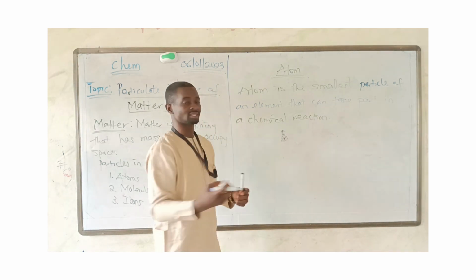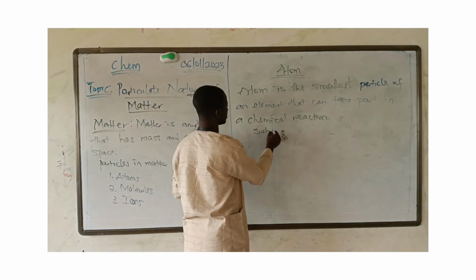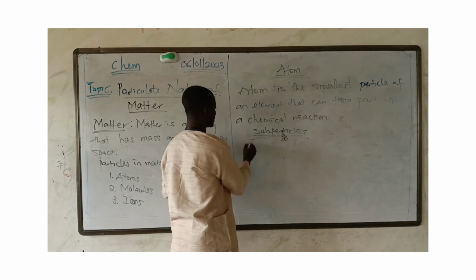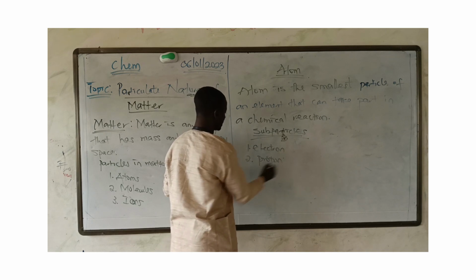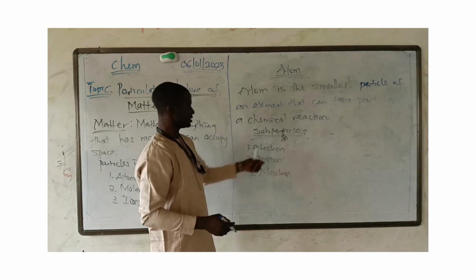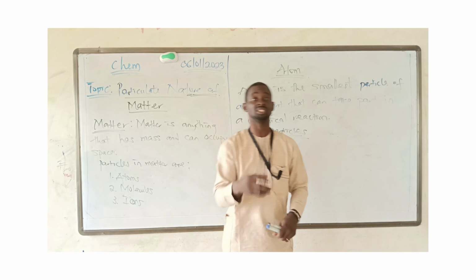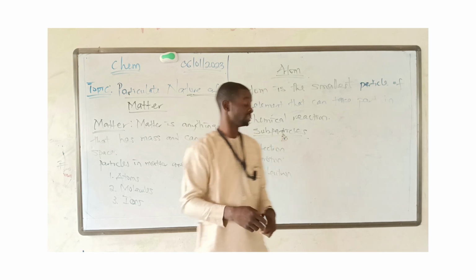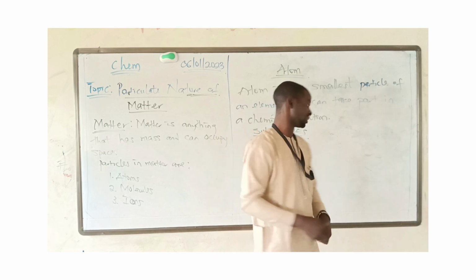We have the subparticles of atoms. What are the subparticles of atoms? Number one, we have electron. Number two, we have proton. Number three, we have neutron. Electron was discovered by a scientist called J.J. Thomson. Proton was discovered by Rutherford, sorry. Neutron was discovered by James Chadwick.